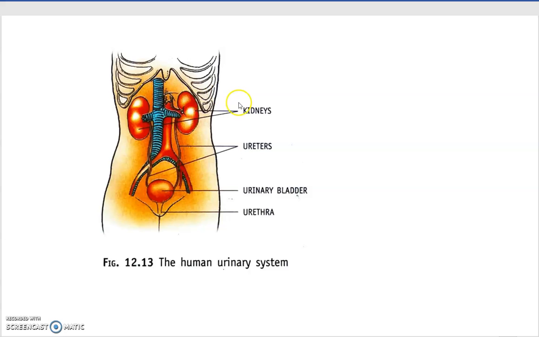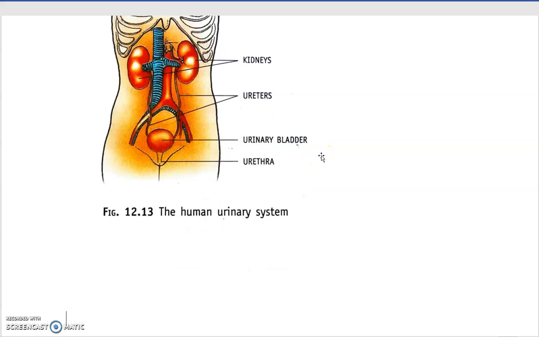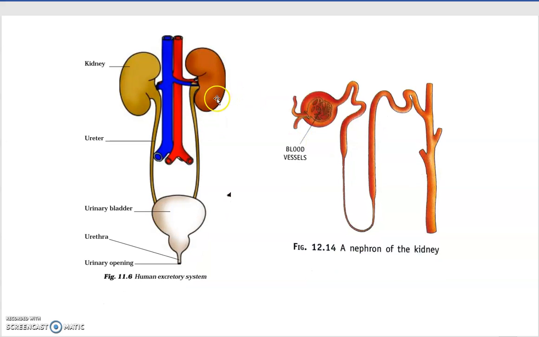Now, how does it actually happen? In this kidney, both kidneys consist of a large number of coiled tube-like structures, like this.